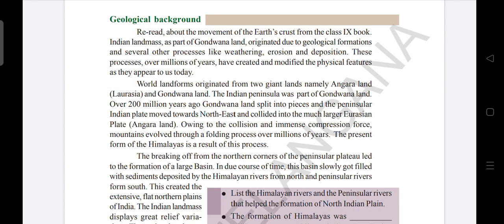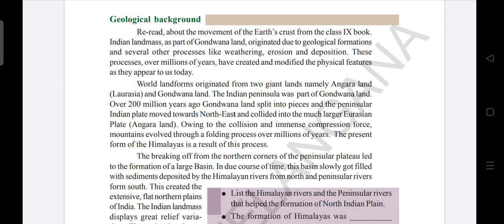So they are telling how the Indian land masses, as part of Gondwana land, have originated due to geological formations and other several processes like weathering, erosion, and deposition. These processes over millions of years have created and modified the physical features as they appear to us today. So millions of years ago, they were not the same as we see today, isn't it? By the process of weathering, erosion, and deposition, they have changed and modified the physical features of this land.